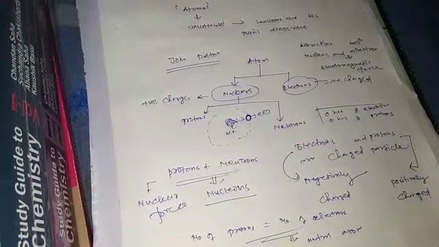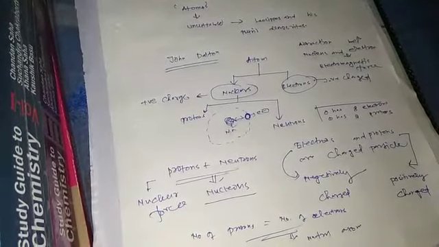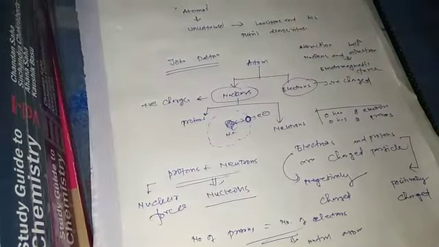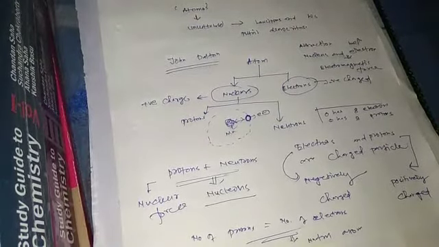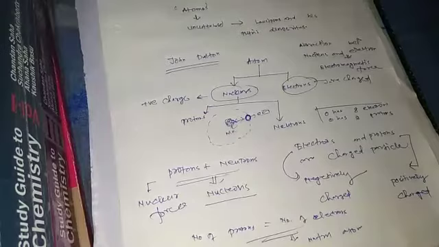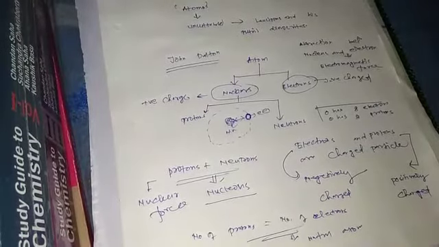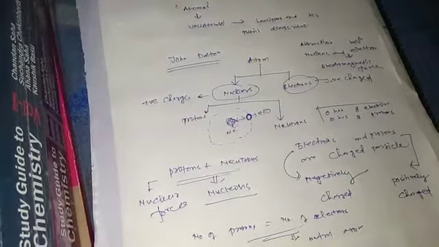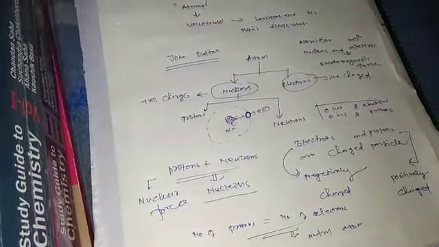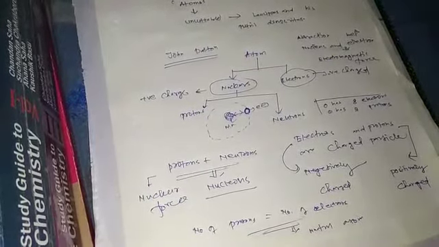If the number of electrons is greater than the number of protons, that means the atom is negatively charged. If the number of electrons is less than the number of protons, that means the atom is positively charged.